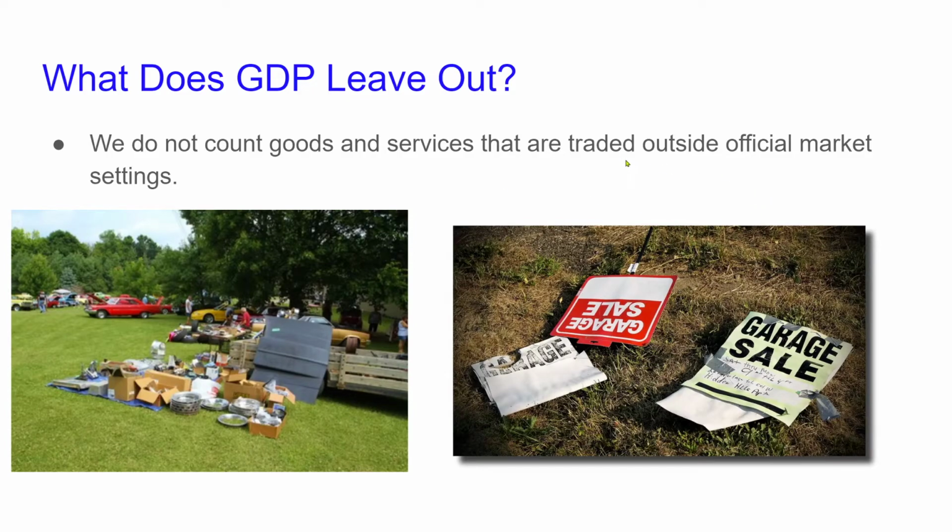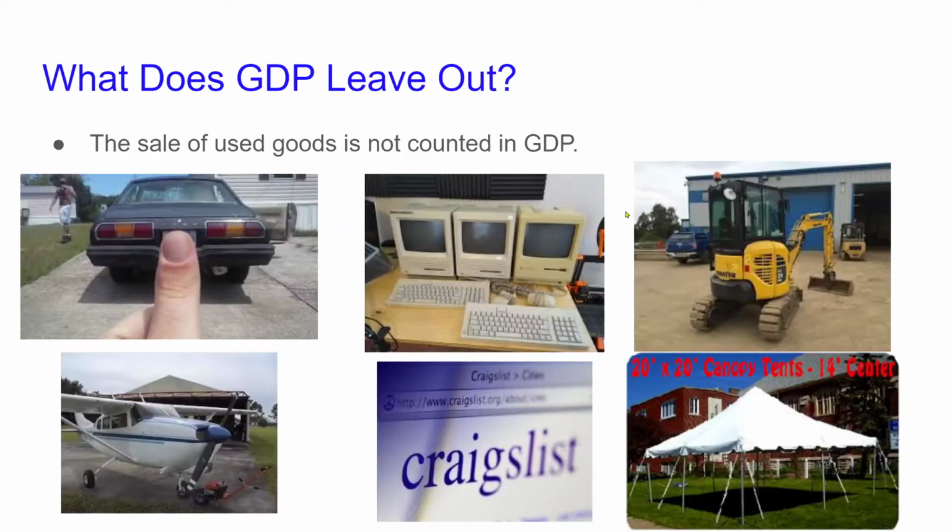Other things that are traded outside of official markets, like a swap or a garage sale, that sort of thing, those aren't counted as part of gross domestic product. For one thing, these aren't finished products. These are products that have already been counted in gross domestic product at one point in the past, and you're just selling them again. Okay, and GDP is things that were made this year, not things that were made in like 1960. Used goods, they're all not counted.